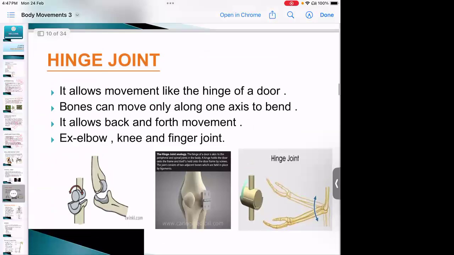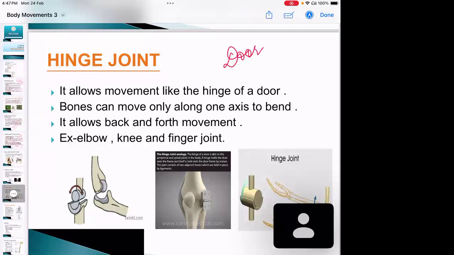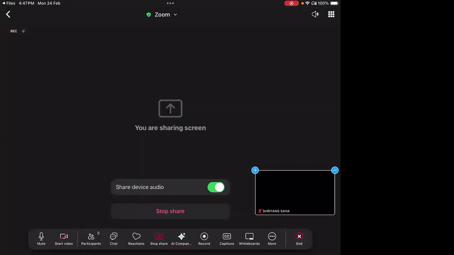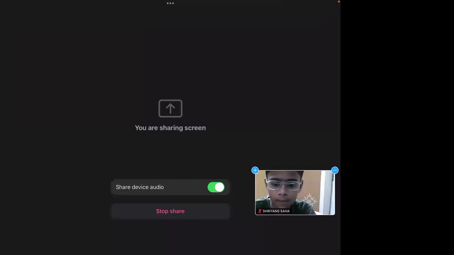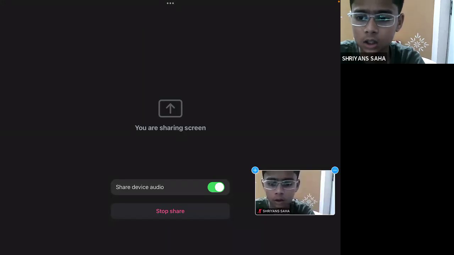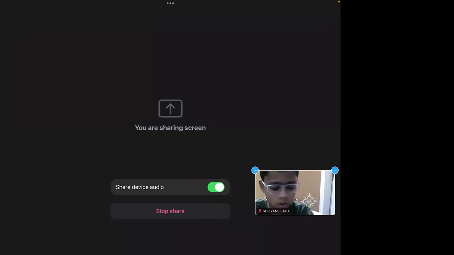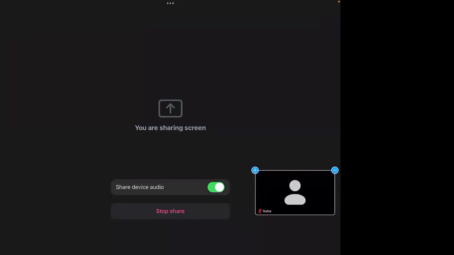The next type of joint is the hinge joint. It is like a door. You might have seen a door, right? When we talk about the door, how is the movement in the door? How can you move the door? In which direction can you move the door? Back and forth. Yes, very good, ma'am. Back and forth.